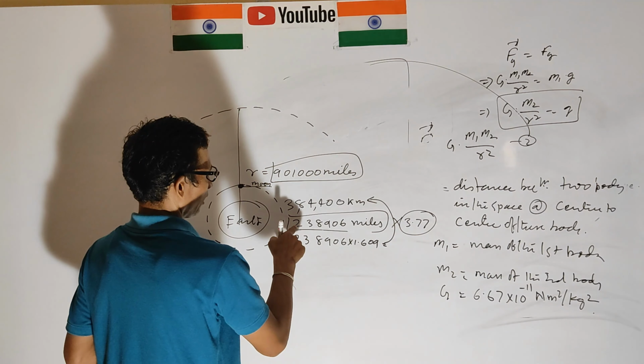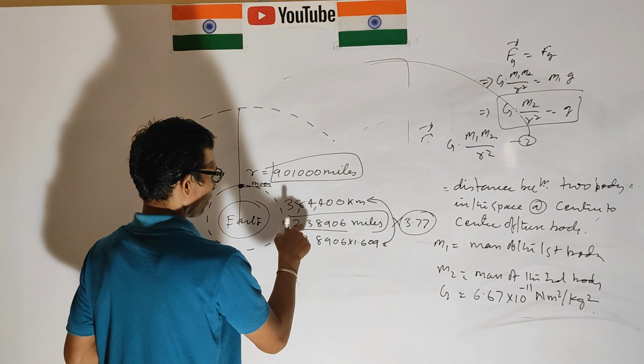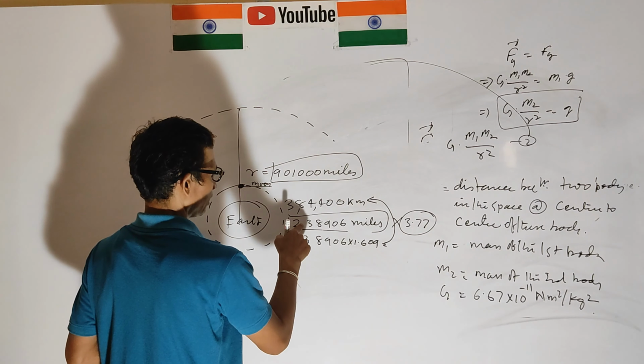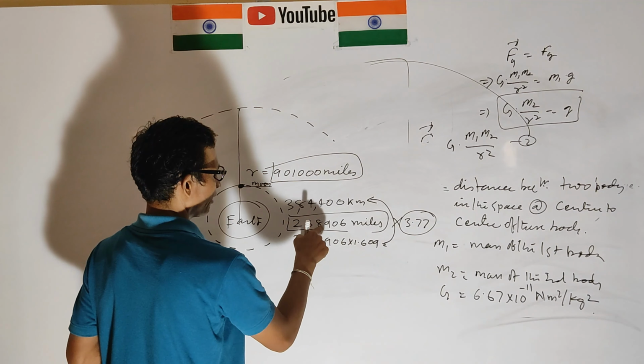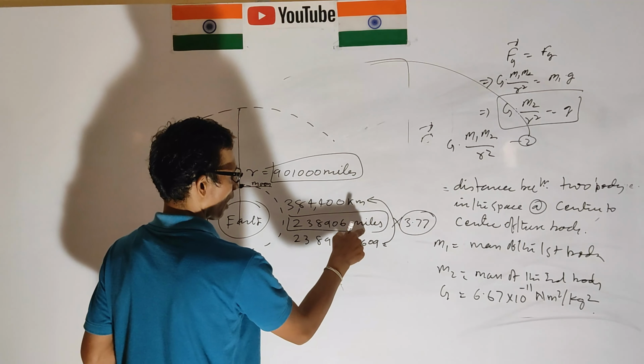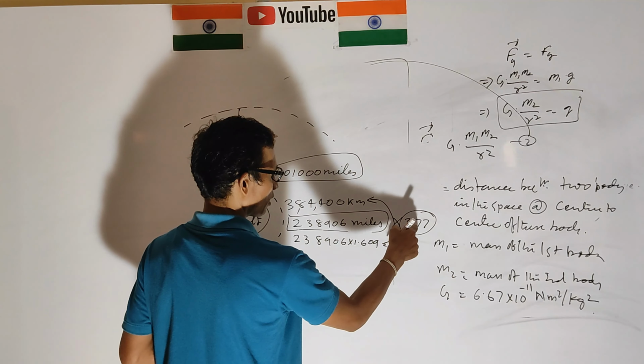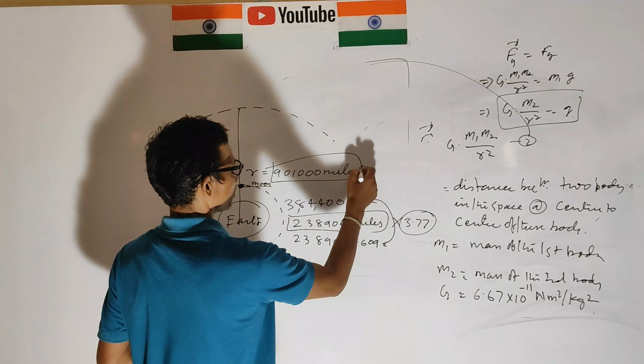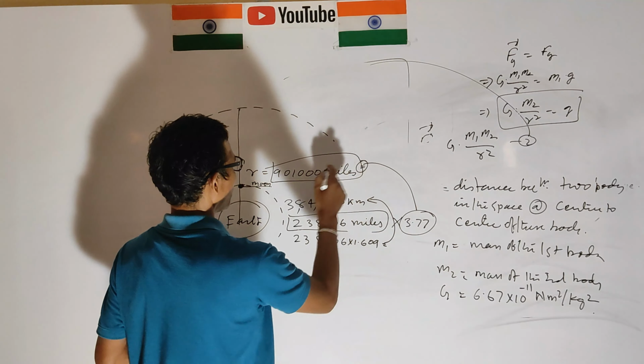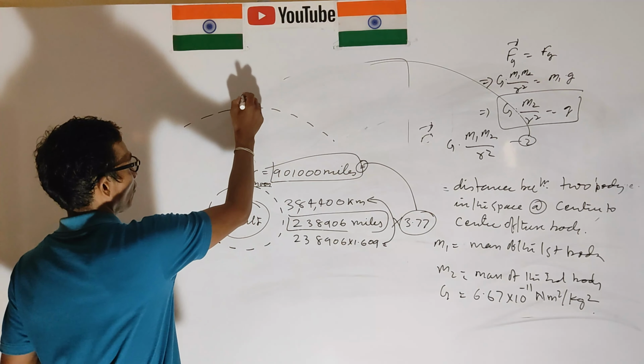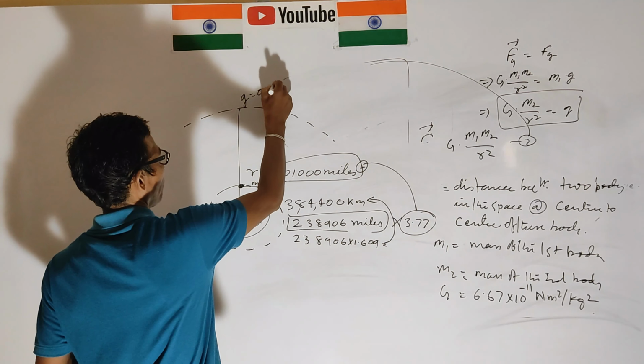When the distance of the moon from the center of the earth, 238,906 miles, is multiplied by 3.77, we get the distance where g equals 0 meter per second squared.